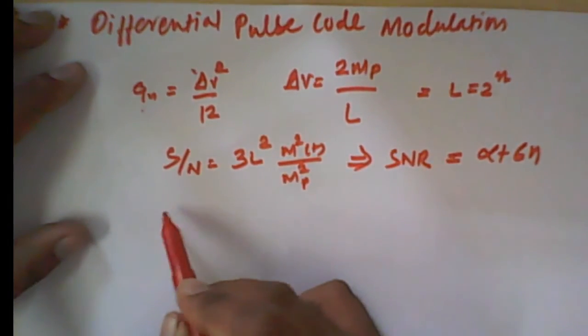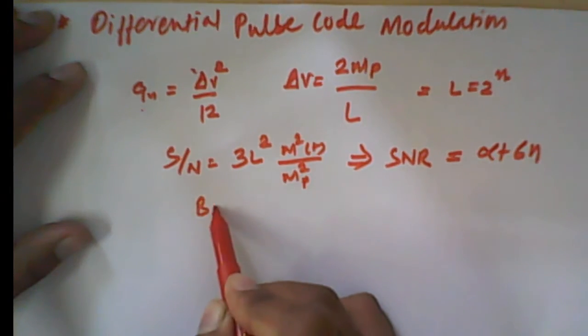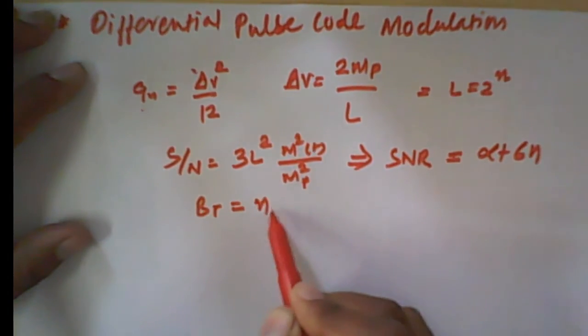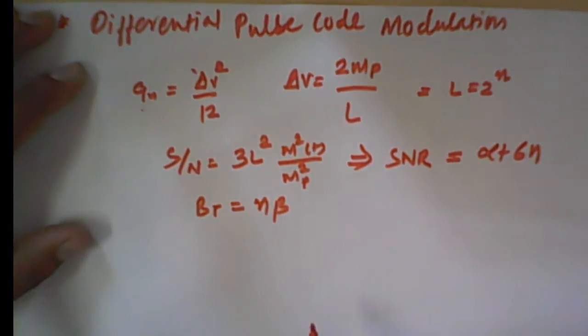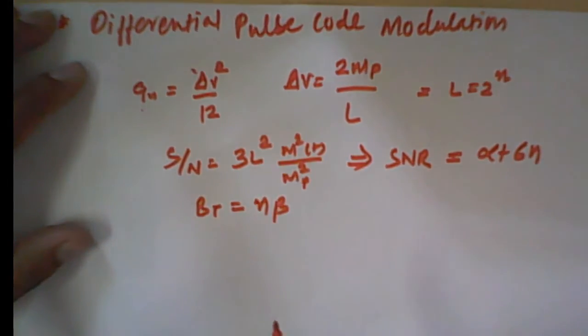One more thing, we have defined a transmission bandwidth, that is called BT. BT is n times the bandwidth of the signal, so it is related to the number of bits used to code a particular sample.